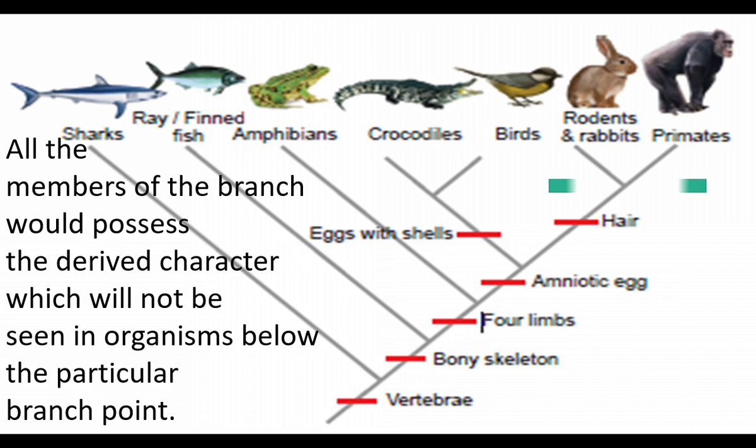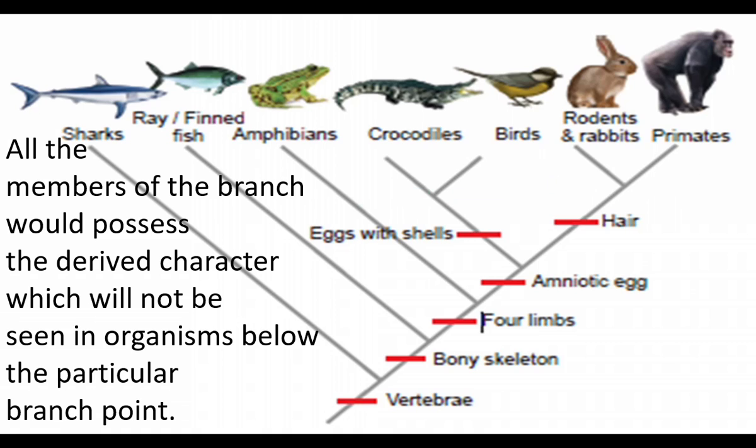Here the members have particular characters. They give birth to young ones. They have a tail and external ears. Their body is covered by hair. These are derived characters. These derived characters are not seen below the branch point. Organisms below the branch point are birds, reptiles, amphibians, fishes. They do not have the characters of mammals.